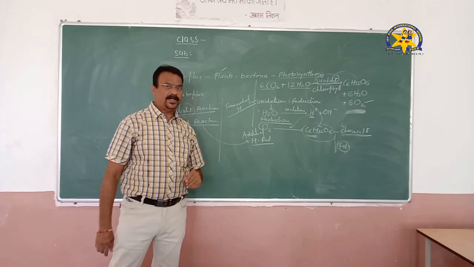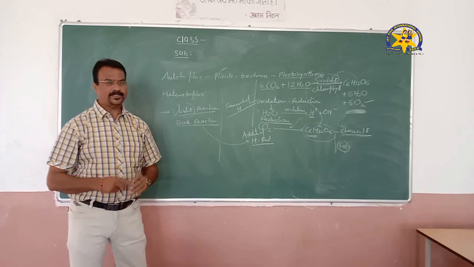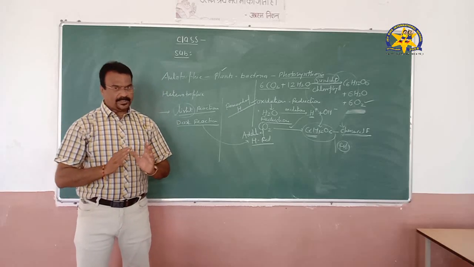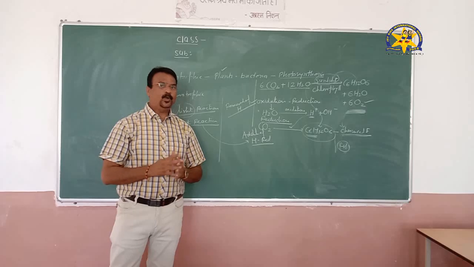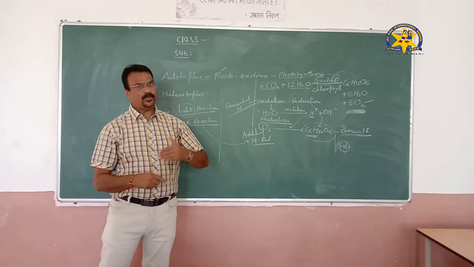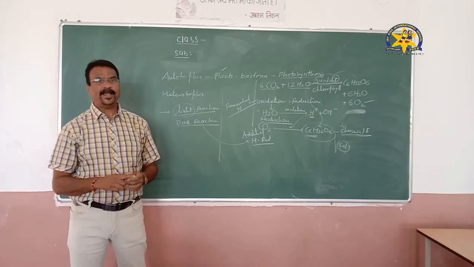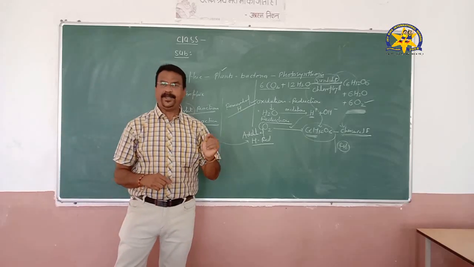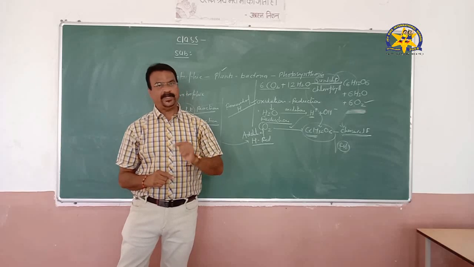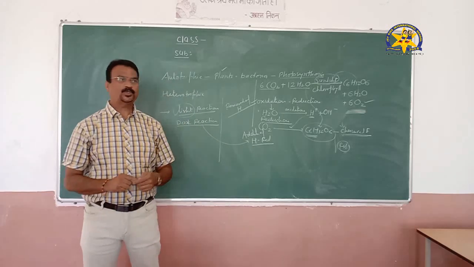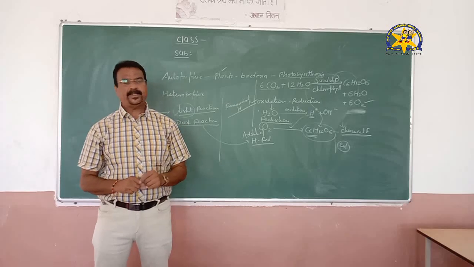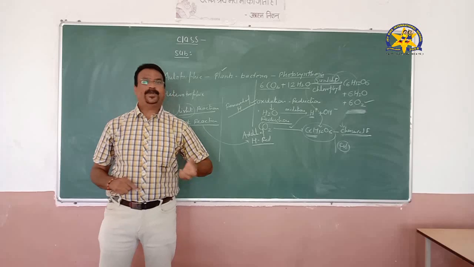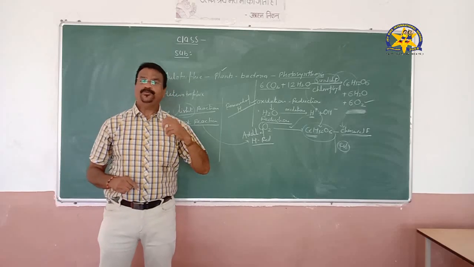There are certain plants which are the desert plants. Desert plants, their growth is very slow. If the stomata remain open during the daytime, there is a lot of evaporation of water and the plants may die. So these desert plants keep their stomata closed during the daytime and keep their stomata open during the night time. Those stomata which are open during the night time are called scotoactive, and those in normal condition, where the stomata remain open during daytime, are called photoactive.